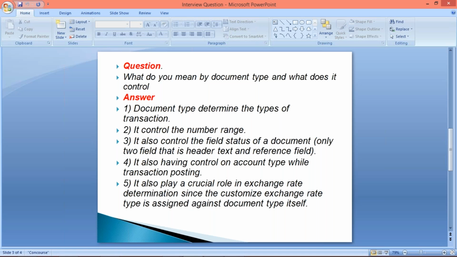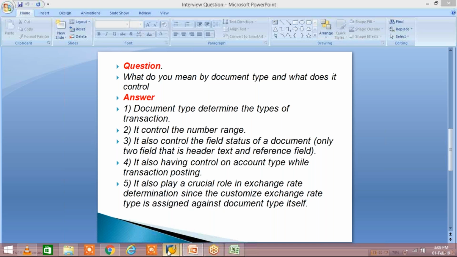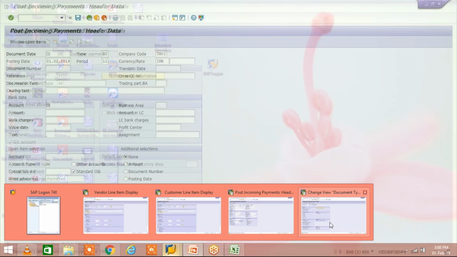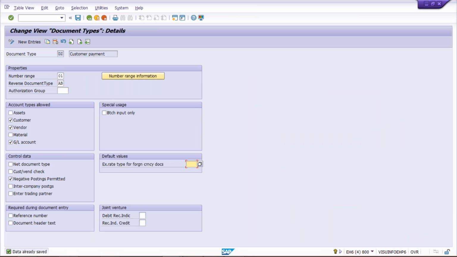And the fifth one, it also plays a crucial role in exchange rate determination, since the customized exchange rate type is assigned against document type itself. I told you guys, whenever you have a standard exchange rate type, and against that you maintain a rate, then system is going to accept this happily.